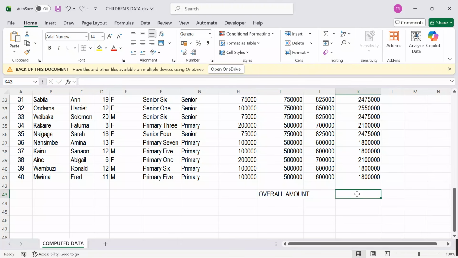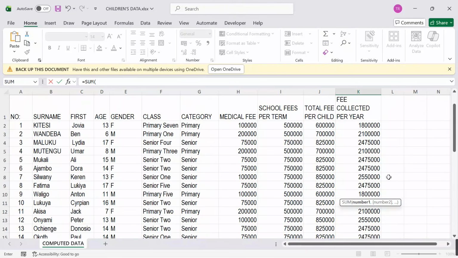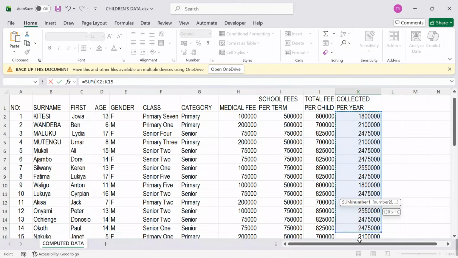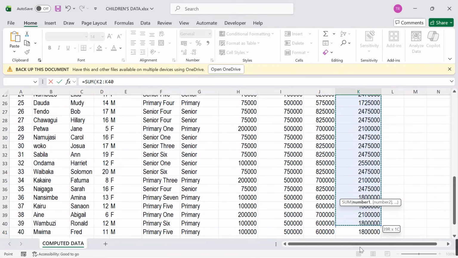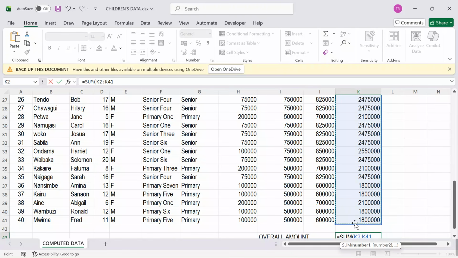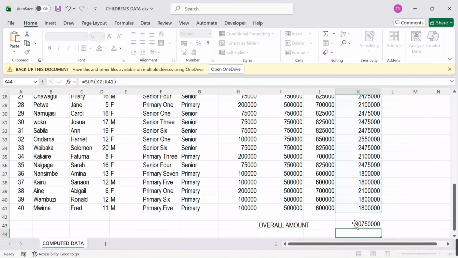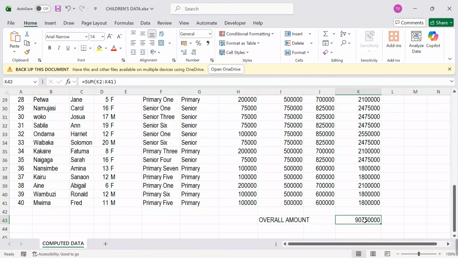Then I come here and say equal sign sum, open parenthesis, so that I can pick all the values from the first candidate up to the last candidate. Close parenthesis, hit the enter button, so that we can get the overall amount per year. This is what if expects to receive per year.